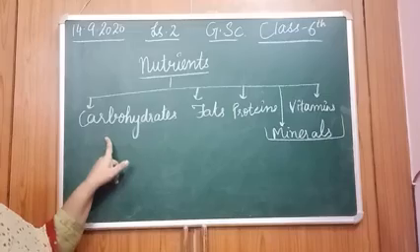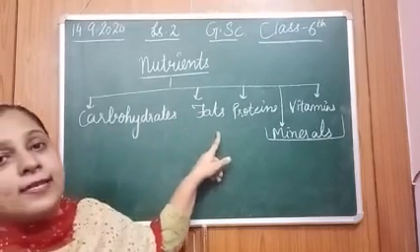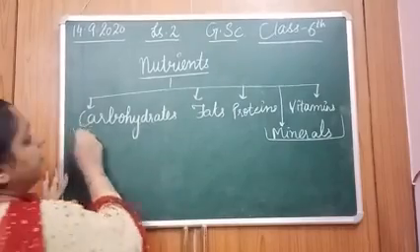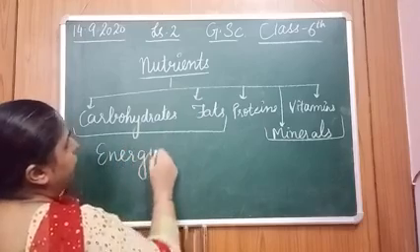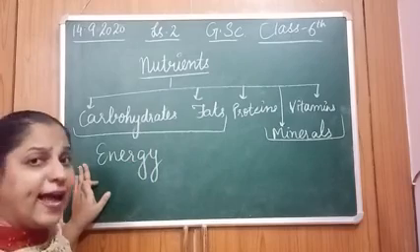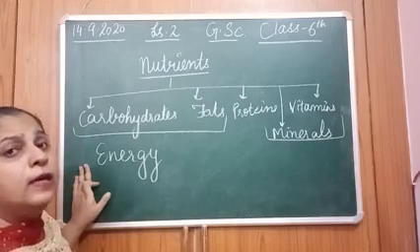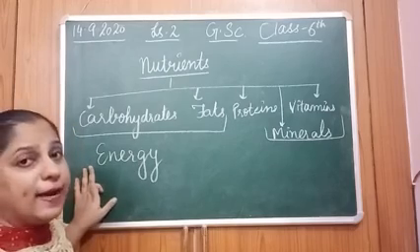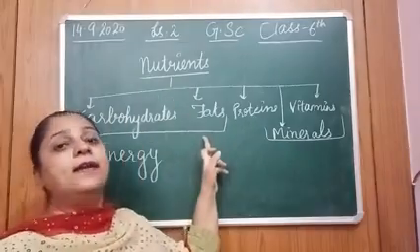So, children, first of all, carbohydrates and fats, both are energy giving foods. Why? Because they provide us the energy to do work. Whatever we are doing, whatever energy is required by our body, it is provided to us by carbohydrates and fats.